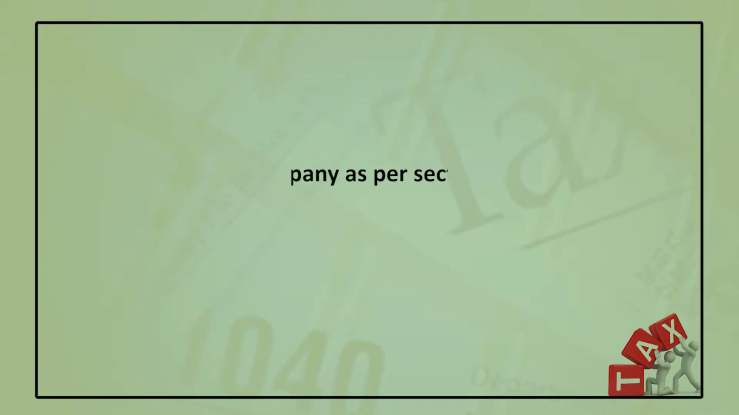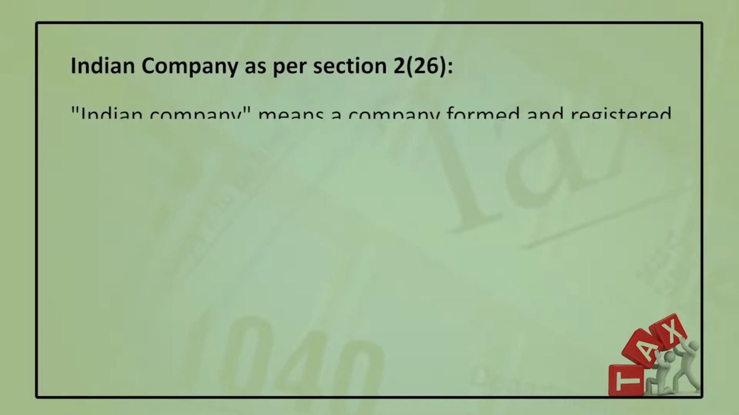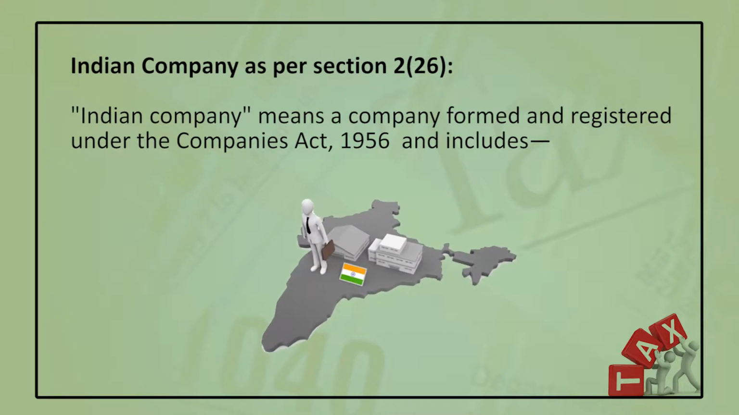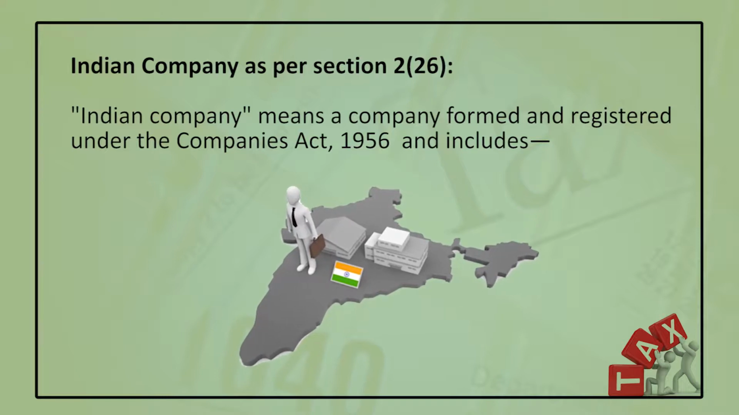What is an Indian company? As per section 2, subsection 26 of the Income Tax Act, Indian company means a company which is formed and registered under the Companies Act. It is very simple. The company which is registered and formed under the Companies Act 1956 is an Indian company.